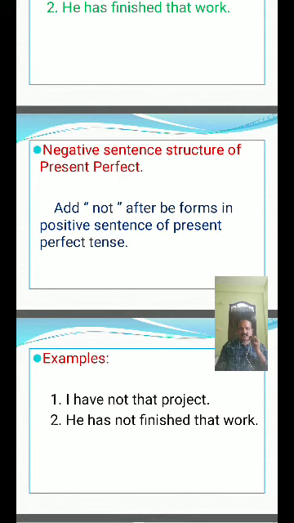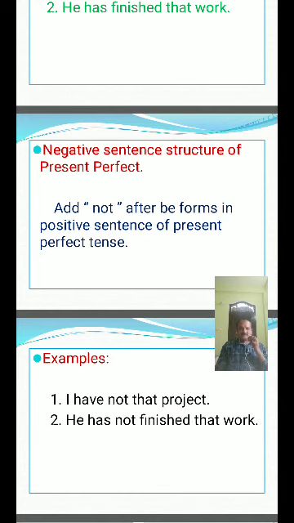I, you, we, they plus have plus not plus verb 3 form plus object.